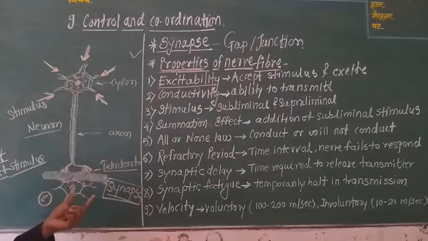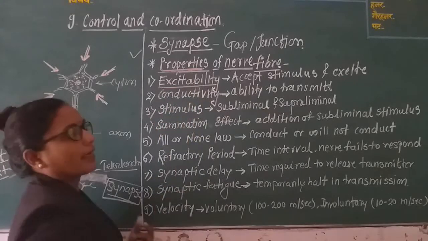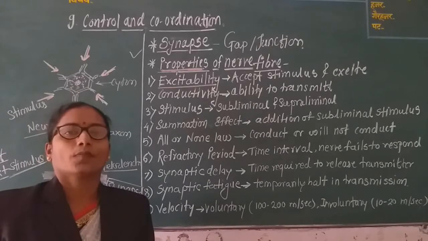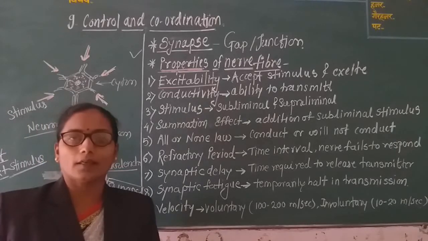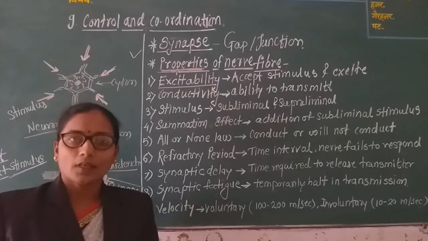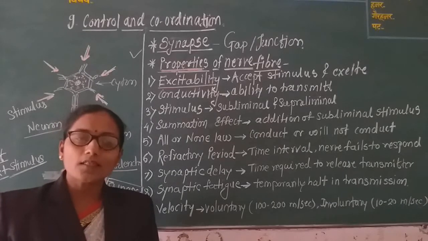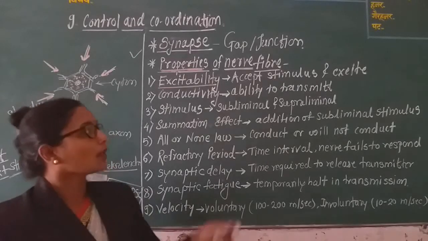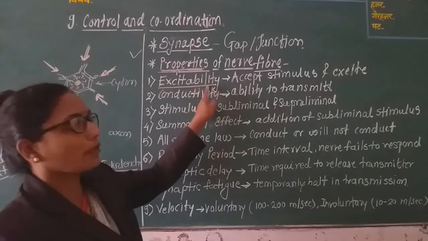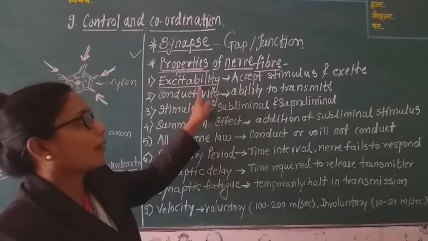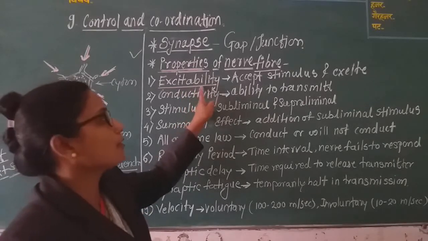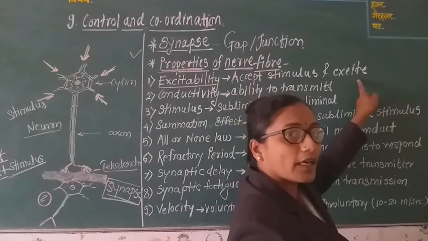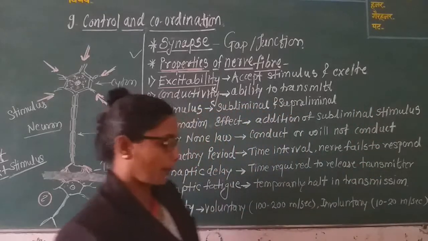The first property that the nerve fiber shows is excitability, which means that when there is any sensation from the external or internal environment, nerve fibers accept the stimulus and get excited. This is the first property.